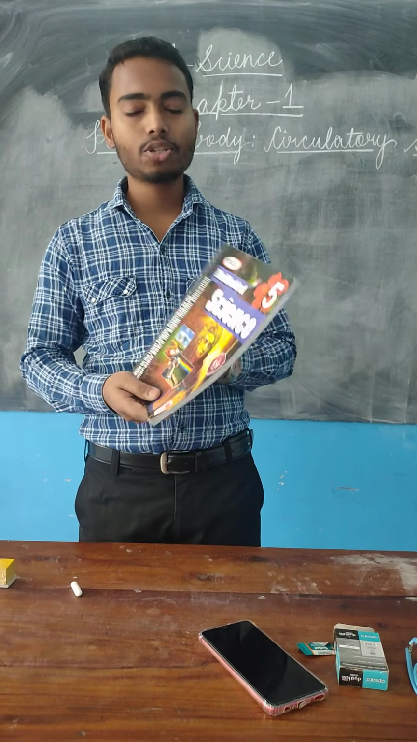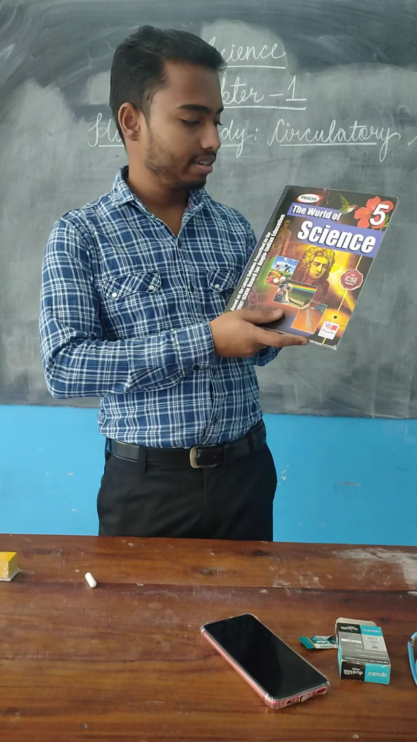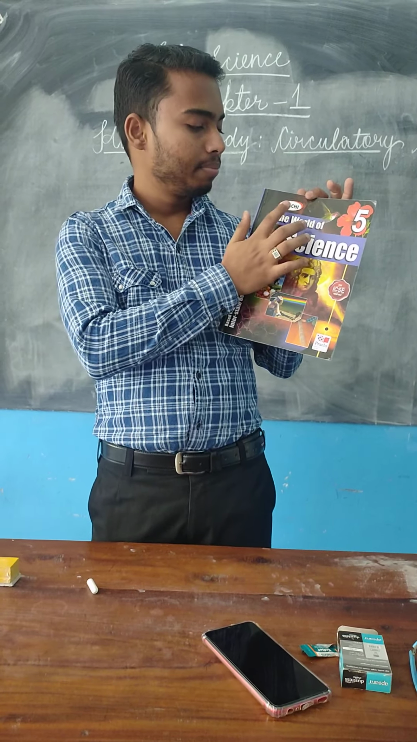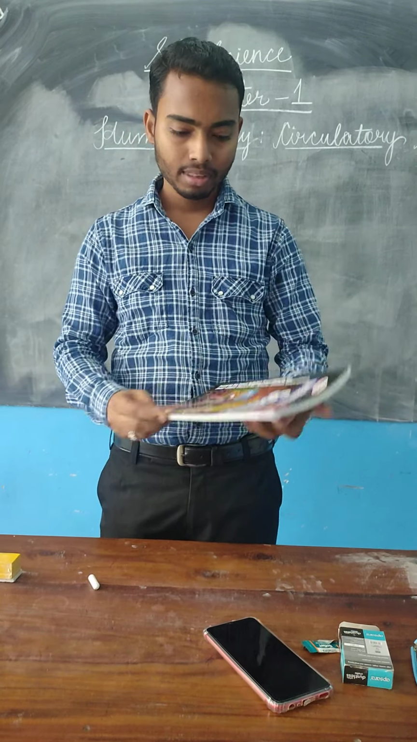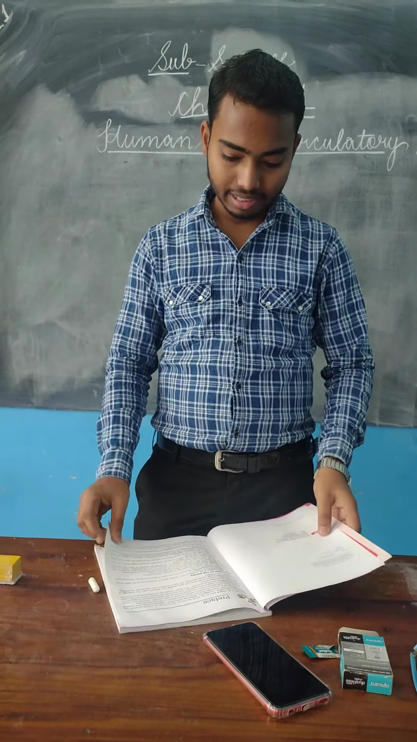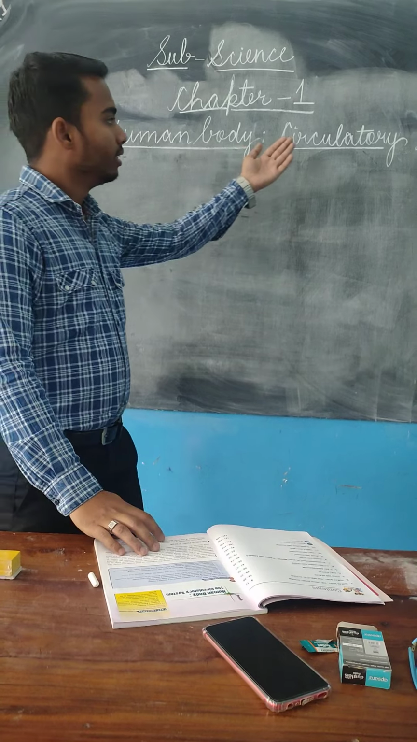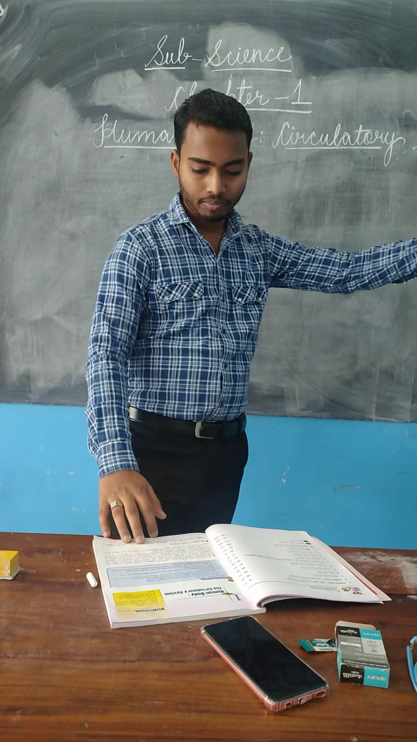So students, this is going to be your book for class 5th, The World of Science. It is published by Prachi India Private Limited. So let's start our chapter number first, which is human body circulatory system.